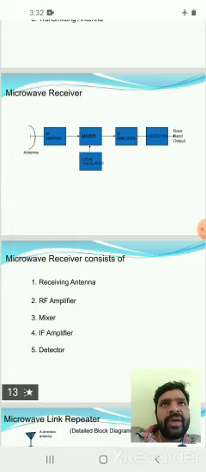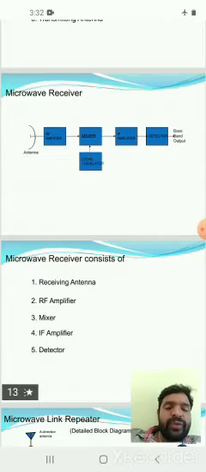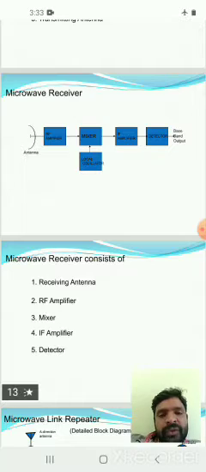Then the demodulator output is the baseband signal which came from the transmitter input. So the output of the detector or demodulator is the baseband signal. In this way the microwave receiver works. So these are the microwave transmitter and microwave receiver.